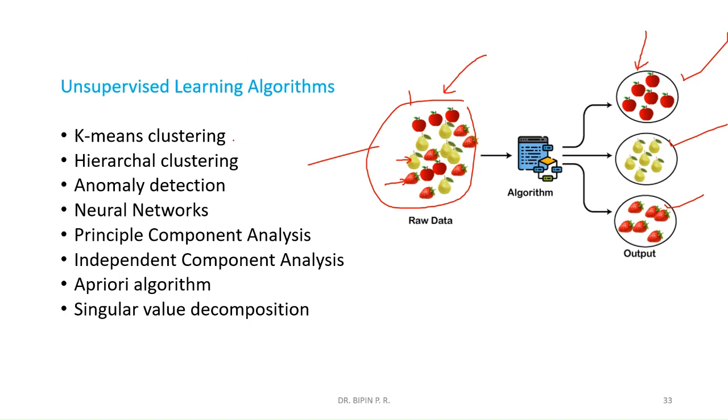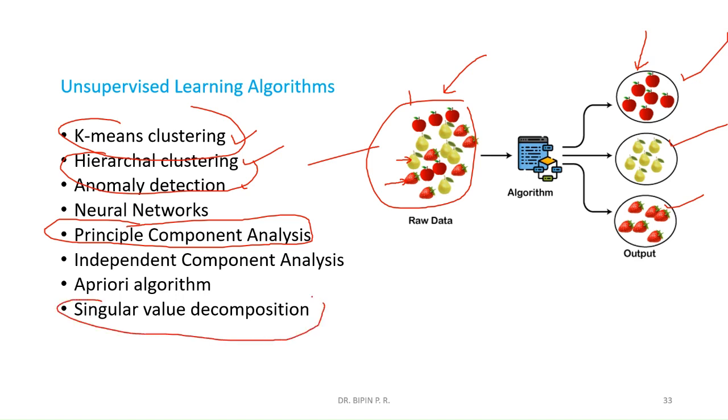Examples are K means clustering, hierarchical clustering, anomaly detection. You can go through these examples. Mostly we'll be seeing K means and hierarchical. And principal component analysis also, if time permits, we will see. And singular value decomposition, SVD, is also available.